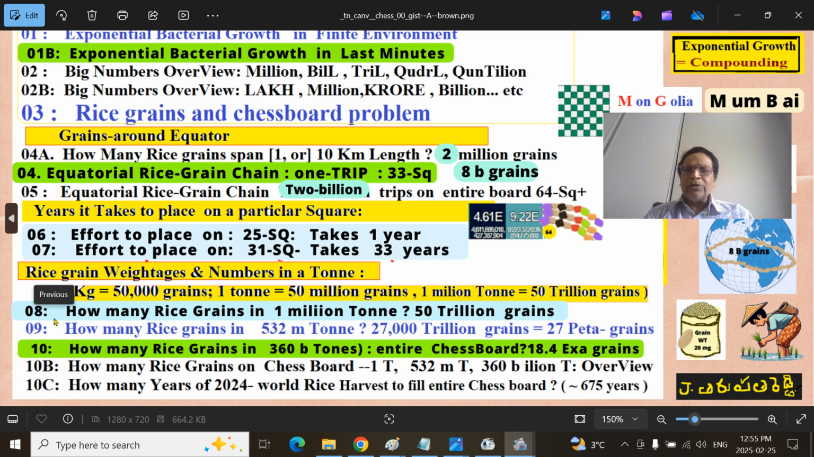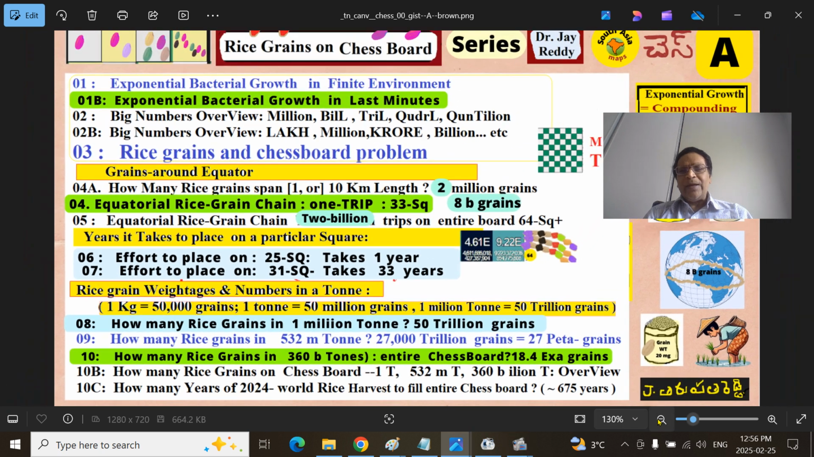1 kilogram contains 50,000 grains. 1 ton contains 50 million grains. 1 million ton contains 50 trillion grains. We are presuming the weight of the rice grain on average is 20 milligrams. And this we will explore further as we move in the topic. This you should always keep in mind.